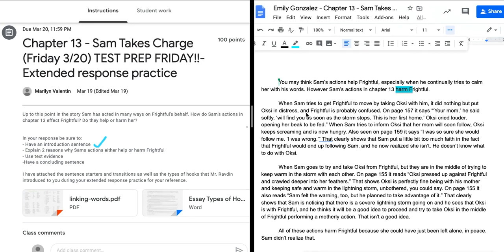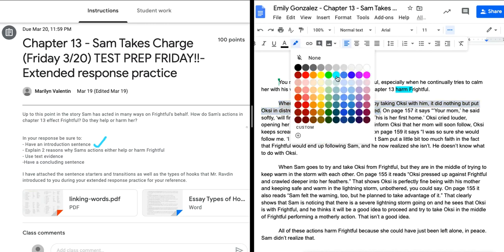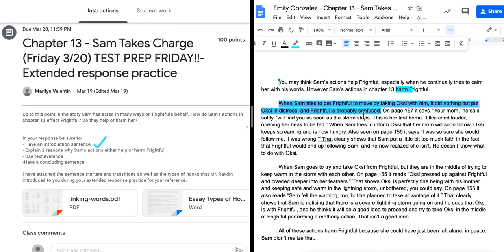So I'm not going to read the whole paragraph, but we're going to look at that first sentence to make sure that the claim supports the overall argument. She says, when Sam tries to get Frightful to move by taking Oxy with him, it did nothing but put Oxy in distress. And Frightful is probably confused. So this first sentence here is the supporting reason as to why she is arguing that Sam's actions harm Frightful. That makes sense. And she goes on to support with evidence. So I'm going to give her another check. Or at least 1 here. Let's see if she earns another one on her next body paragraph.